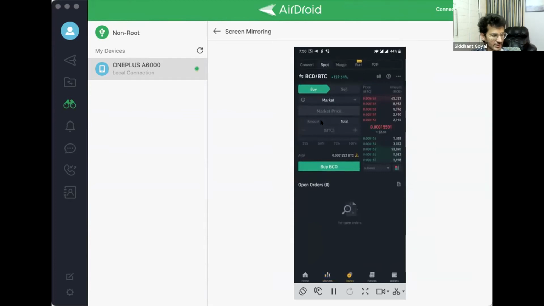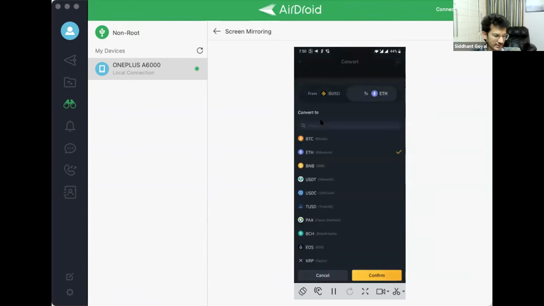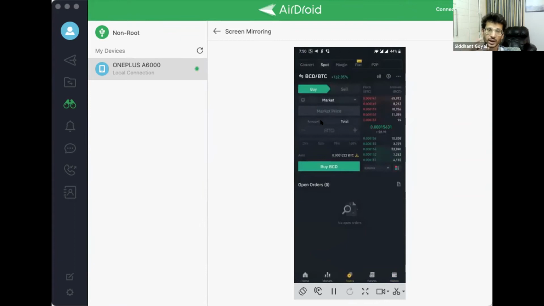Let's say this is Bitcoin Diamond versus BTC. If I want to change it to some other coin currency, we are not discussing the top row here, that is convert. You can simply convert your coin from BTC to BNB or any other coin. Let's say I want to convert from BUSD to Ether. If I confirm, I will be able to change it, but I'm not doing this. This is a very simple way of transferring.